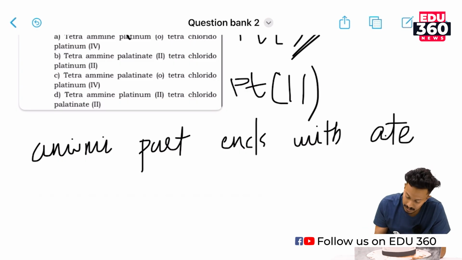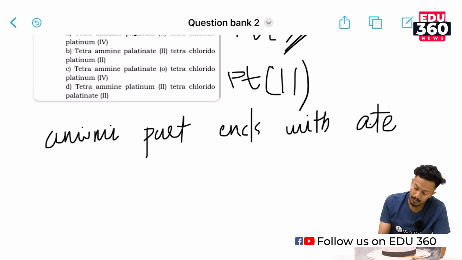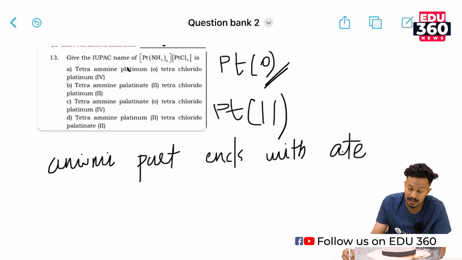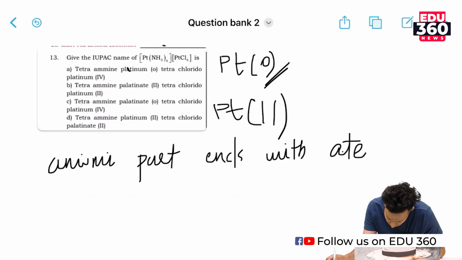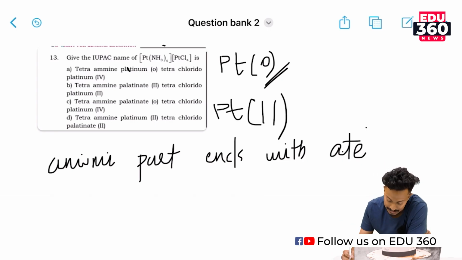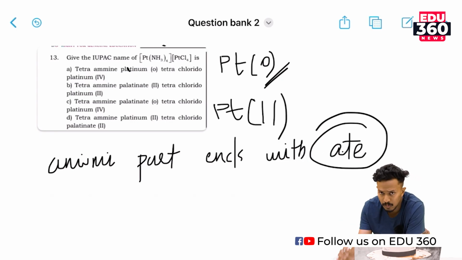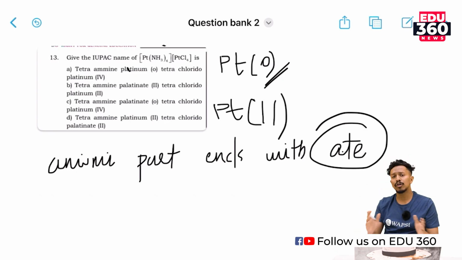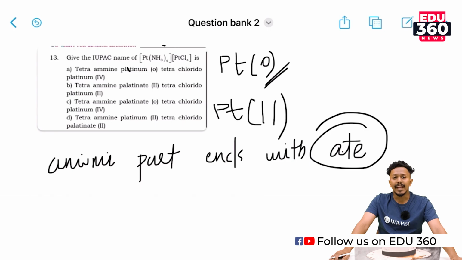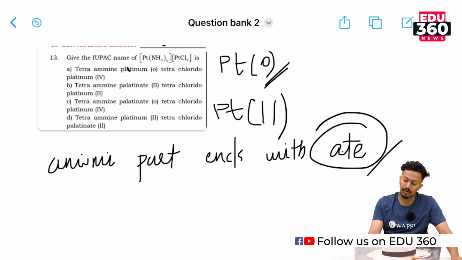So platinum, we could write that there are 4 ammines: tetraammineplatinum(0), tetrachloroplatinate(II). The most important thing is that the anionic part of any coordination compound ends with -ate. That's the important thing here.